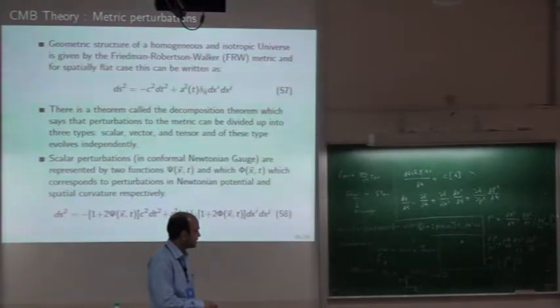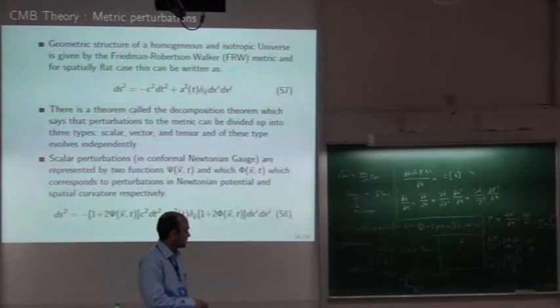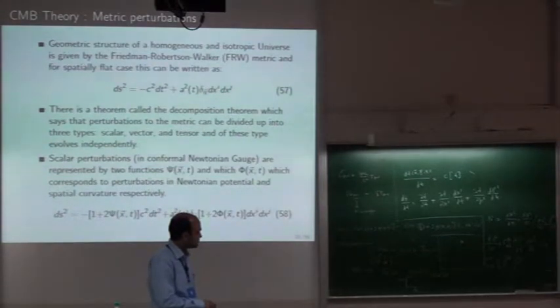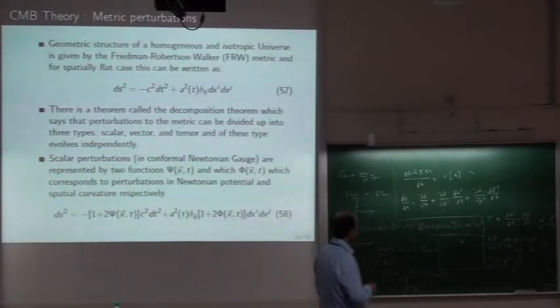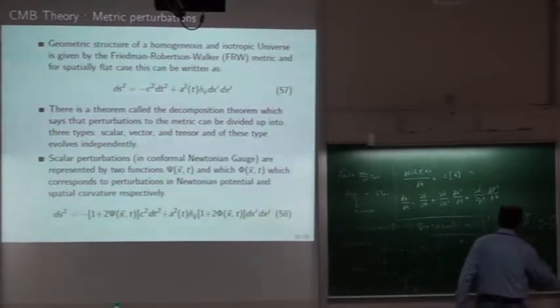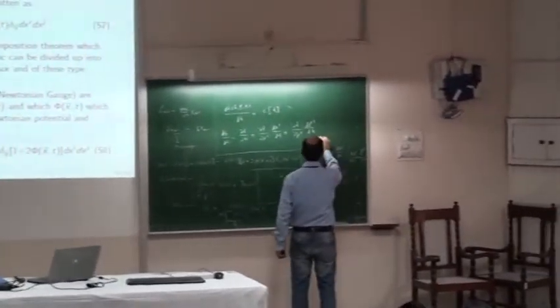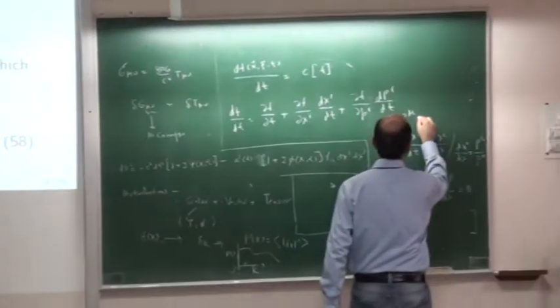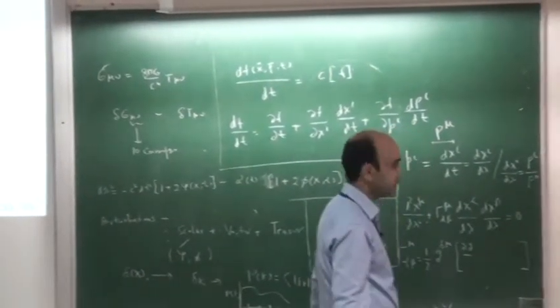It can be written as p^i over p^0. Sorry, it should be small p, and this one is capital P.